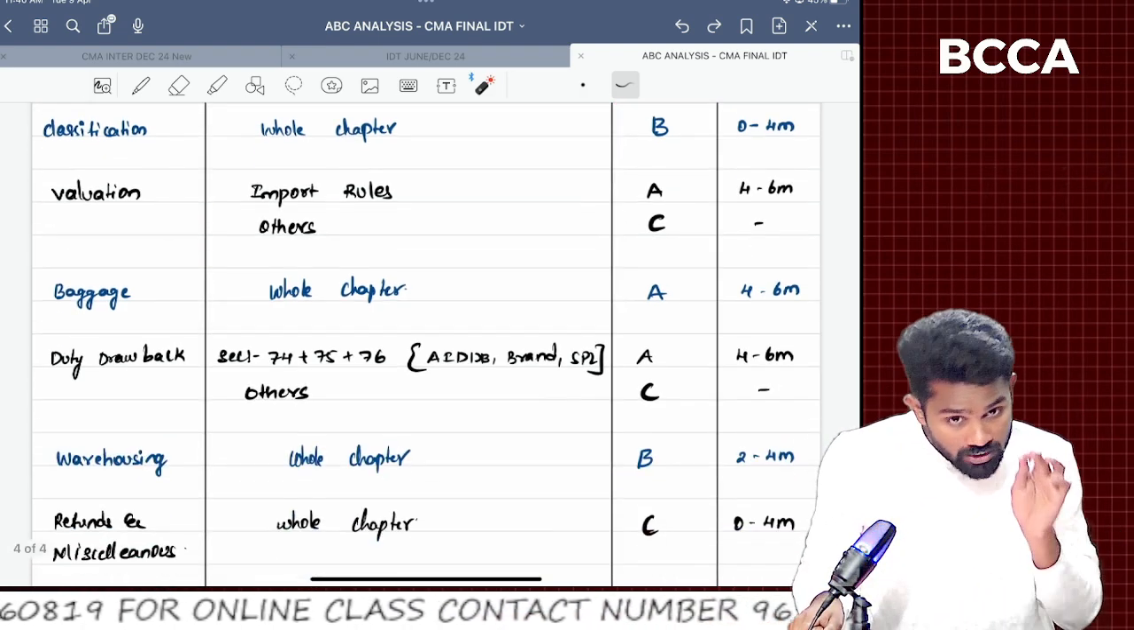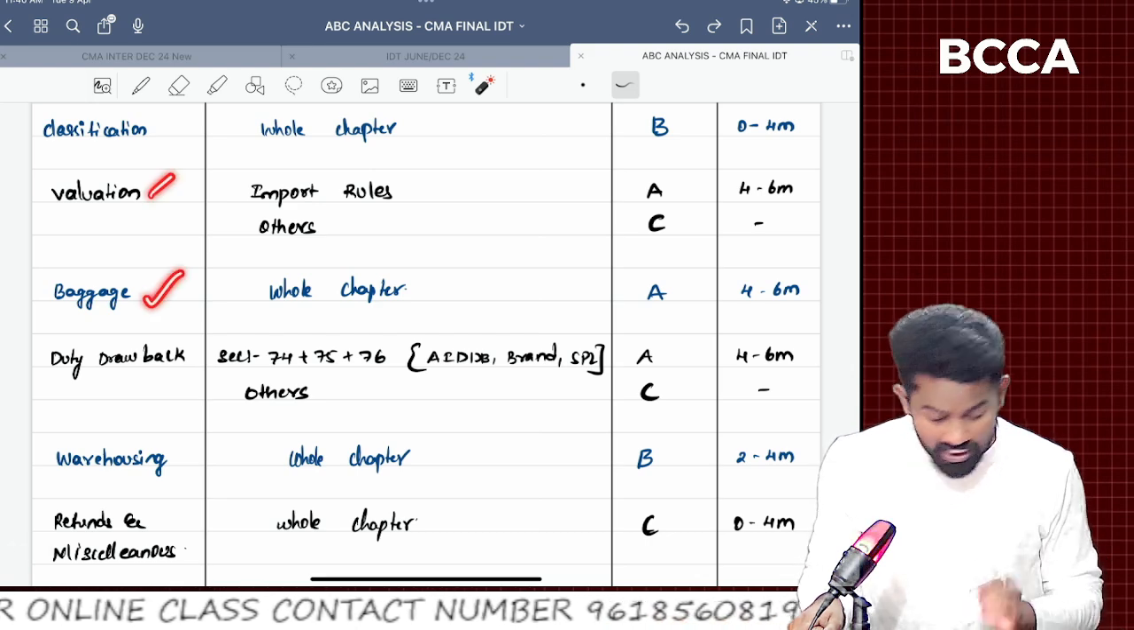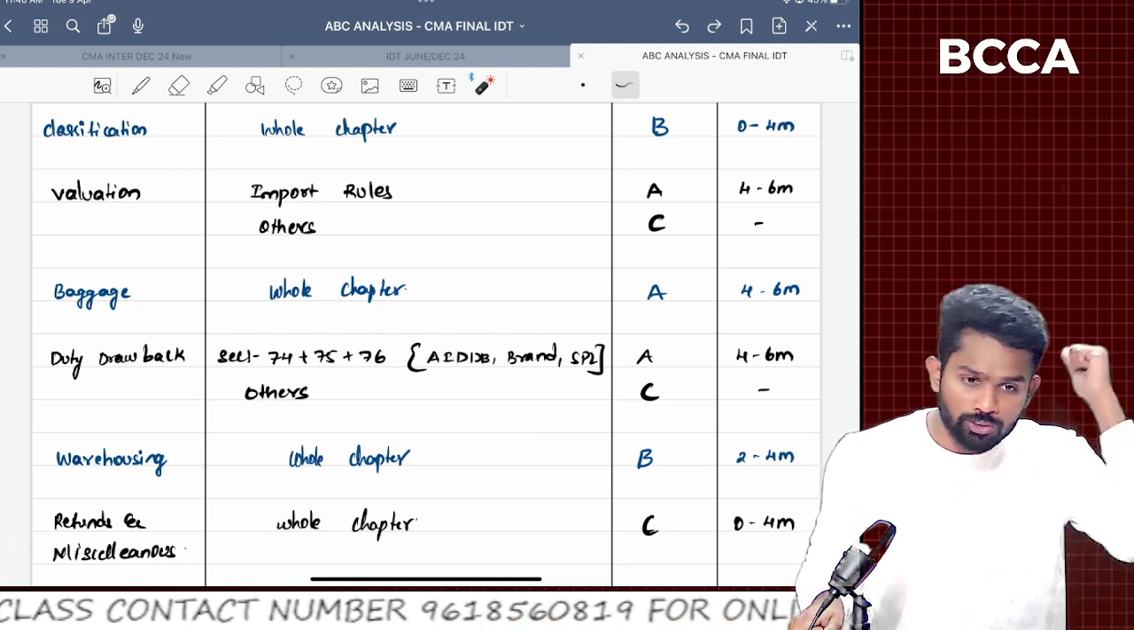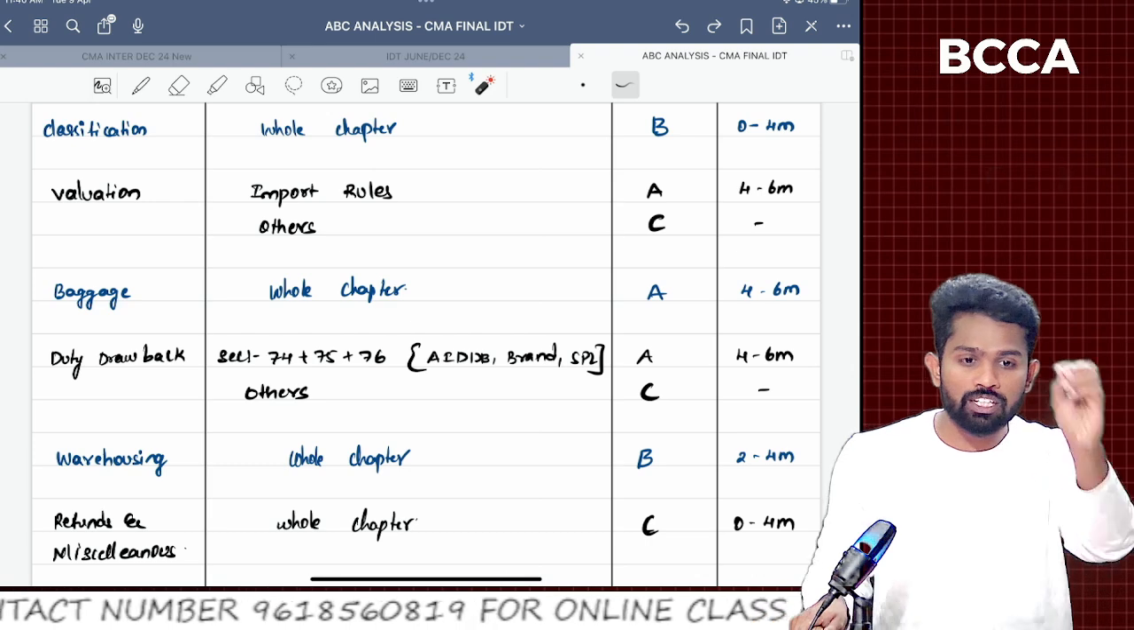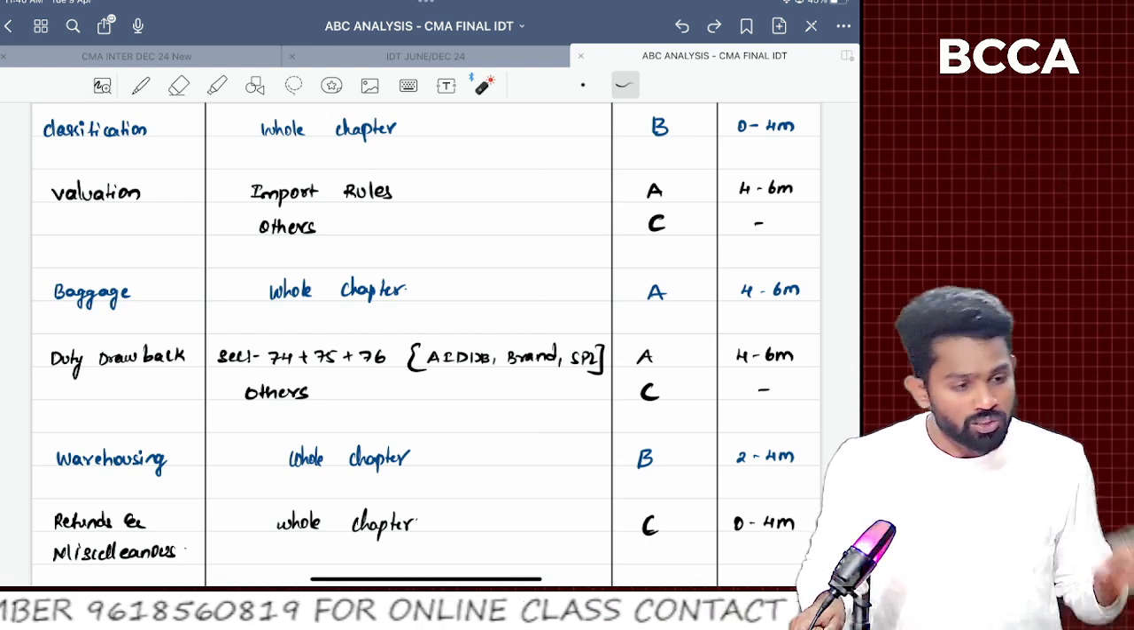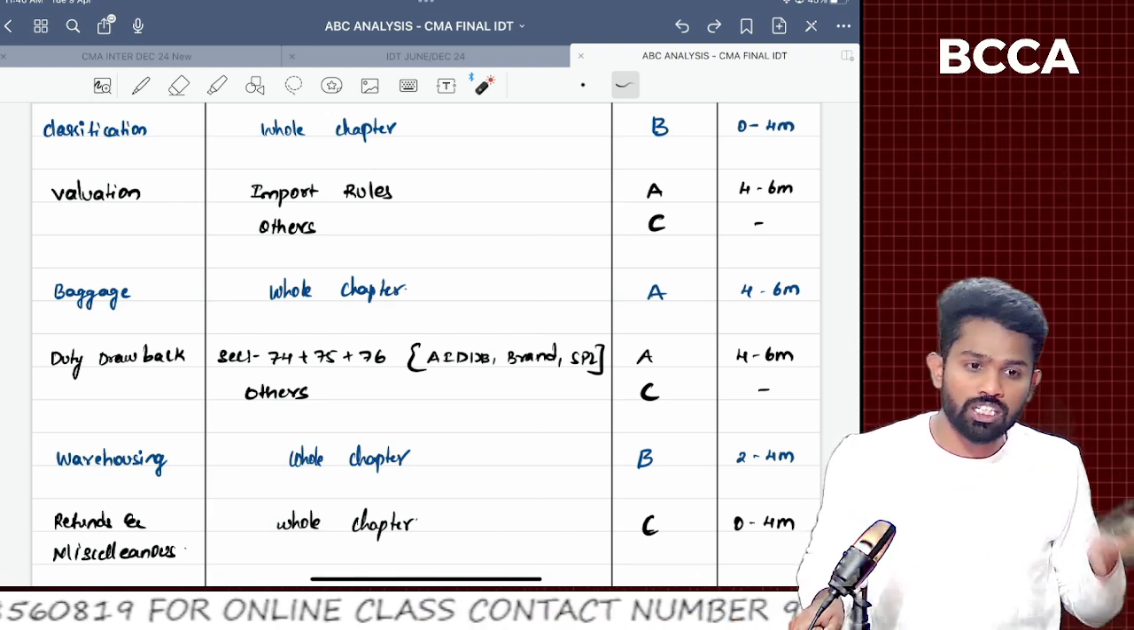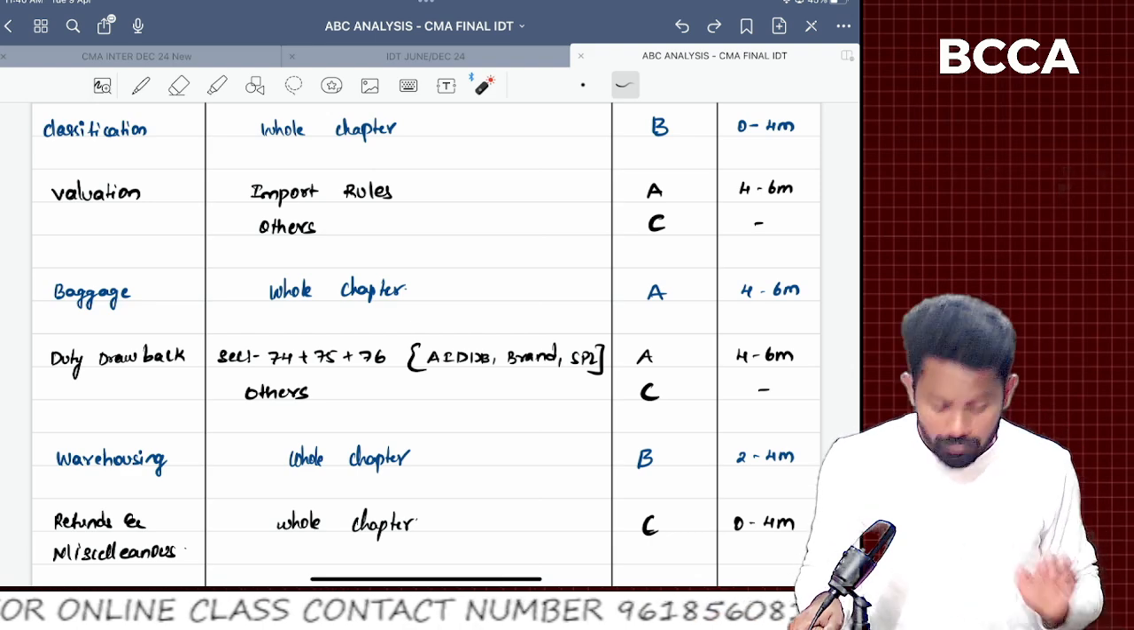Valuation, especially import rules. Next, baggage, sir. Again, baggage is one chapter I can say strongly: the question is going to be definitely from our institute sources only. So practice each and every institute question. Definitely they are going to ask a question from baggage.